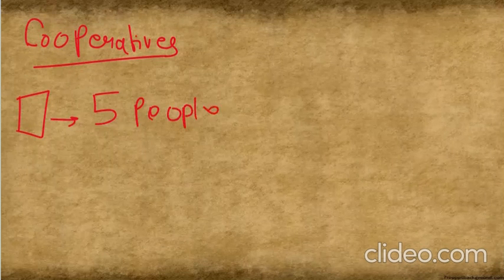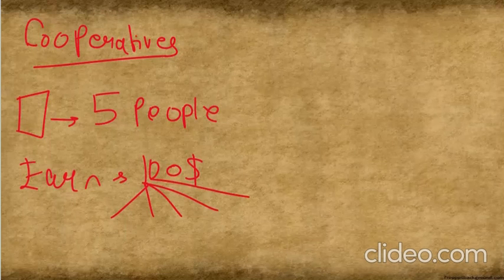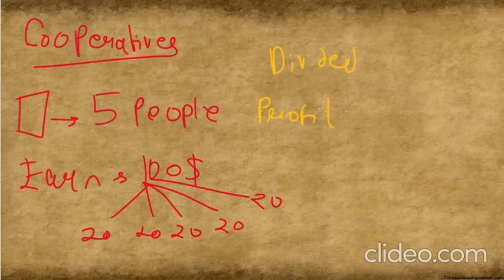Whatever they earn, for example $100, they divide among the five people. Everyone gets 20, 20, 20, 20, and 20. Whatever profits they earned, they divided among themselves only. This is what the cooperatives were doing.